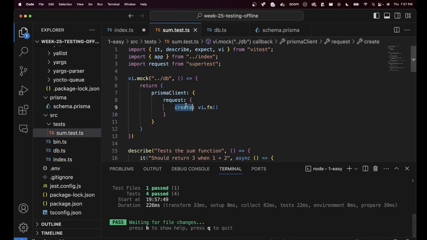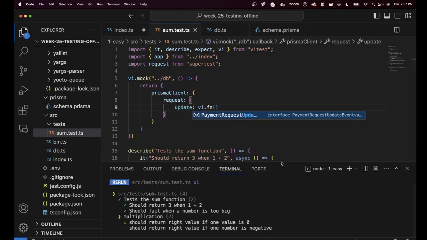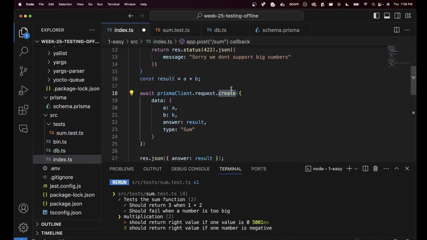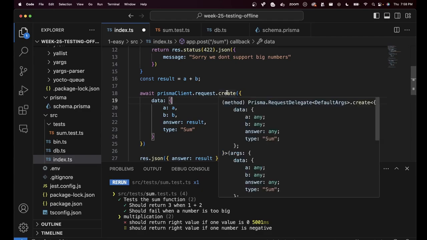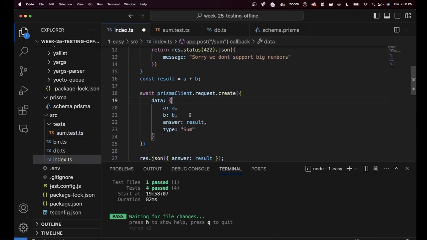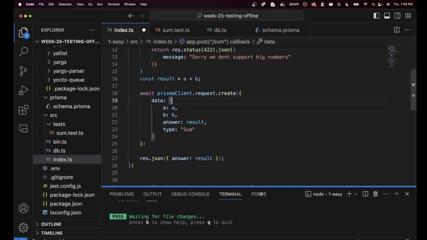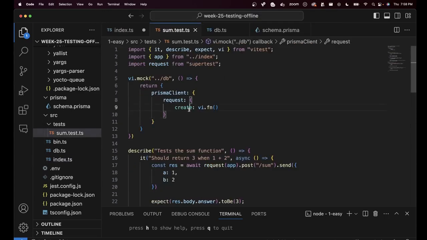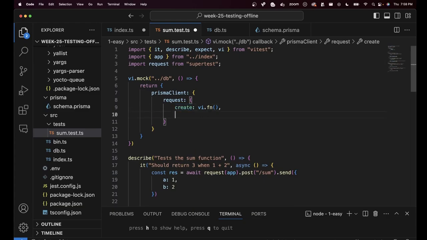What if I change this from create to update? Then it will begin to fail, of course, because the create function will not get mocked out. So you need to make sure you are mocking out the right functions. If your function calls for Prisma client include .create, that is something you need to mock out. If in the future you add .delete, you will have to make this mock more and more complex. This is a problem. We should fix this.